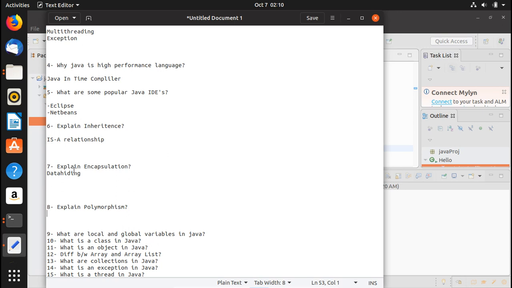Any Java object that can pass more than one is-a relationship test is considered to be polymorphic. For example, when we were talking about inheritance, I gave you an example of a dog, which was an animal class.